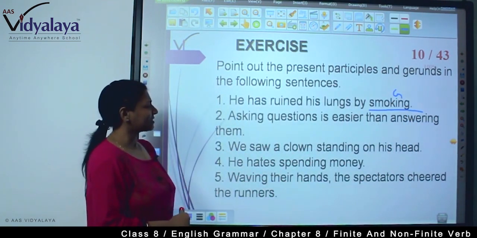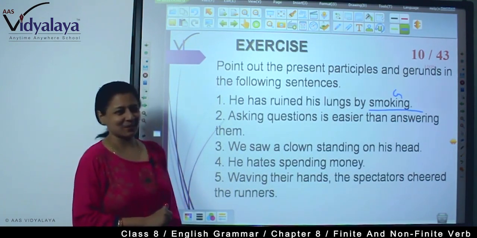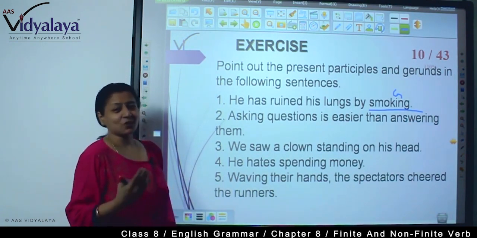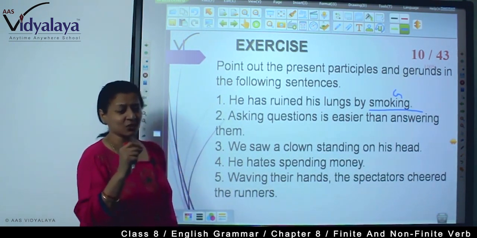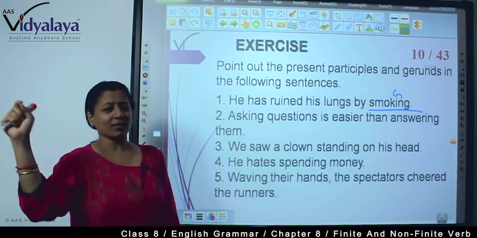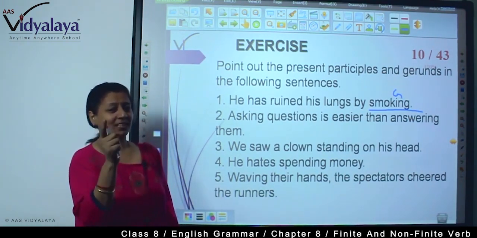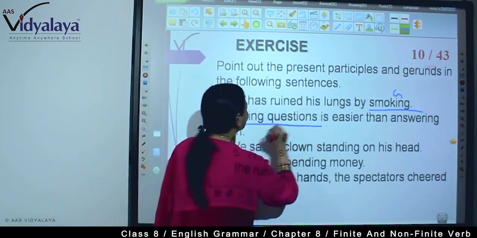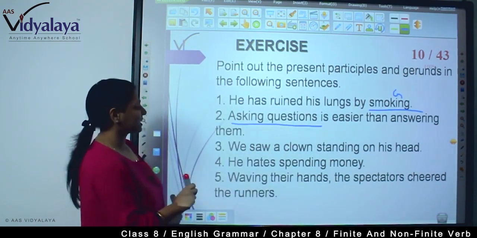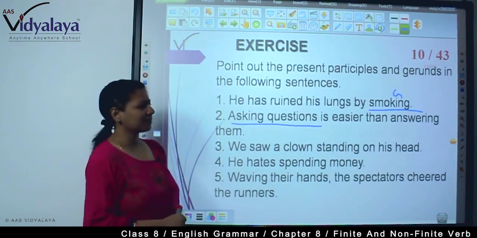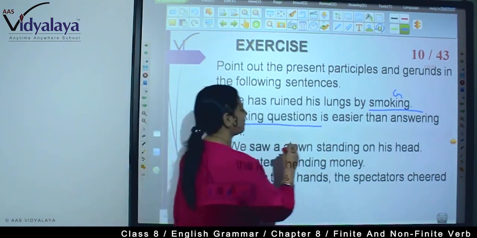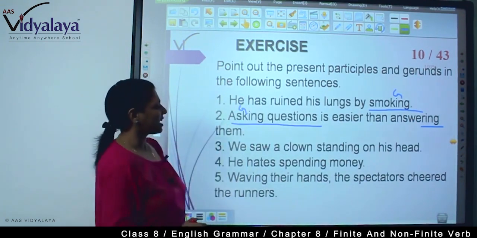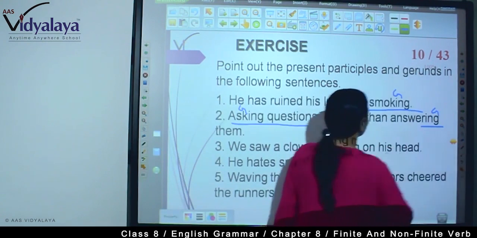Now, asking questions is easier than answering them. Here it's very easy to ask questions, but if the sentence were "he is asking questions to him," then asking there is a present participle because it is in a progressive sense. But here, asking questions is used as a gerund, and answering them is again a gerund.